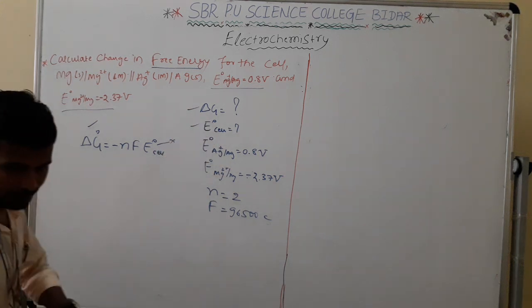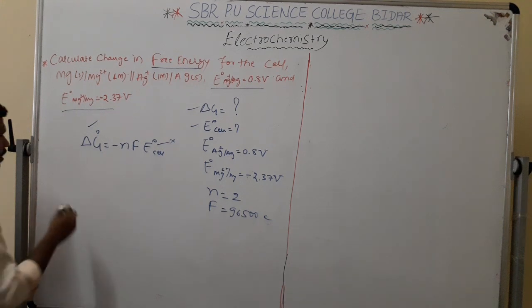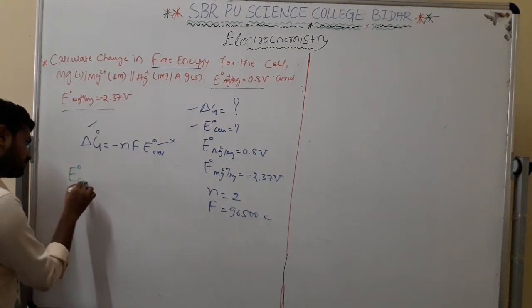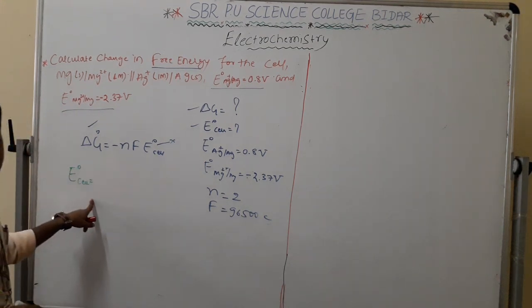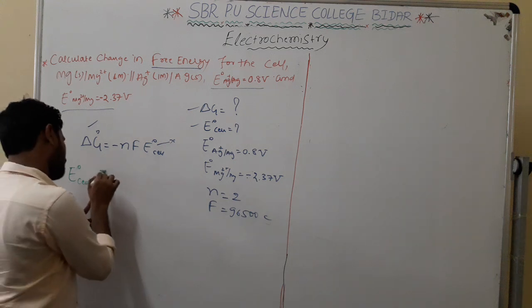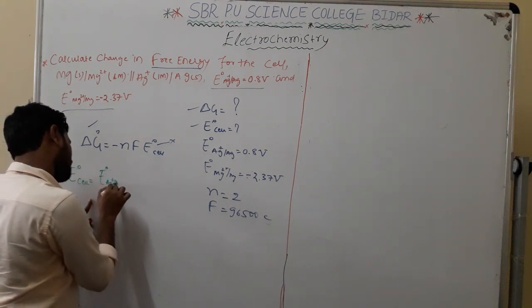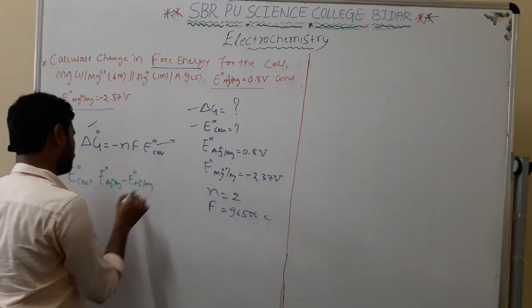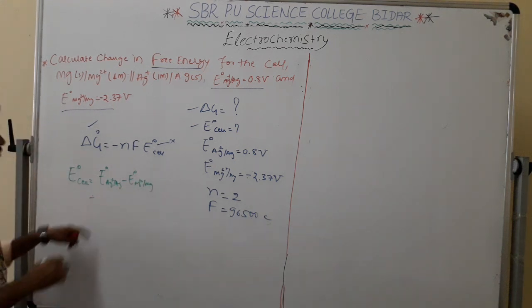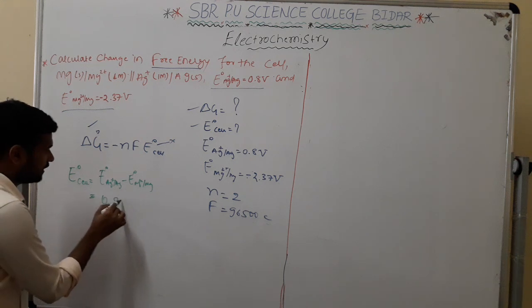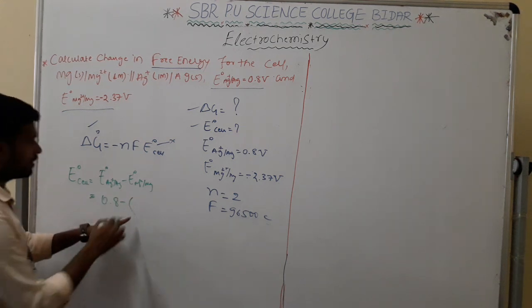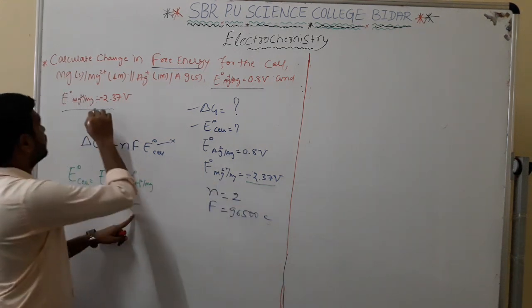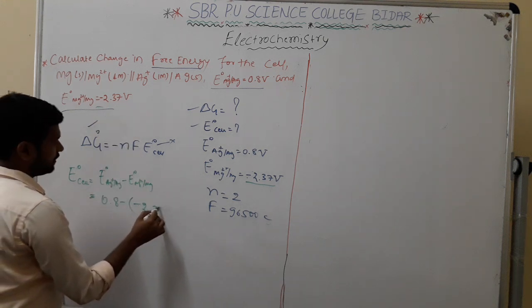See, E naught of cell is equal to E naught of Ag plus by Ag minus E naught of Mg 2 plus by Mg. The value here is 0.8 minus the Mg value, which is minus 2.37 volt.